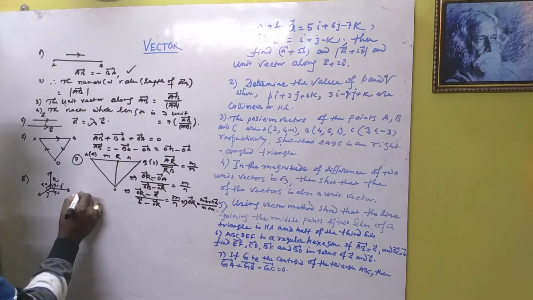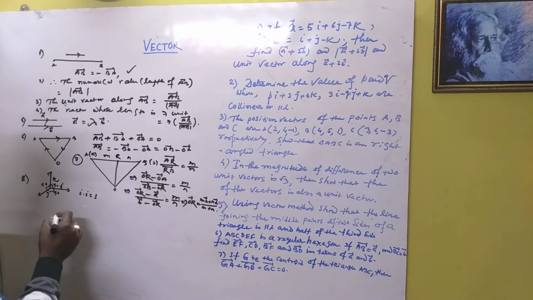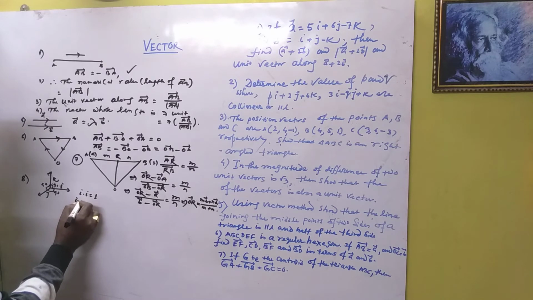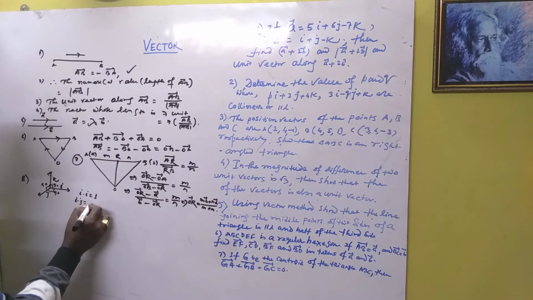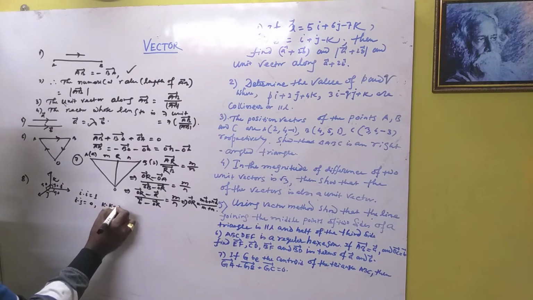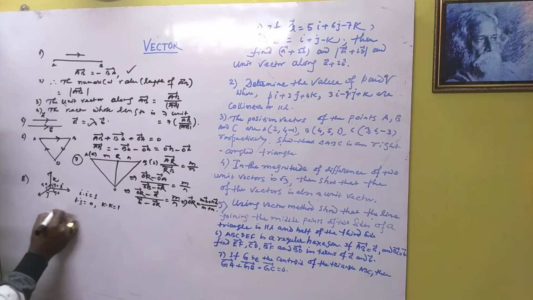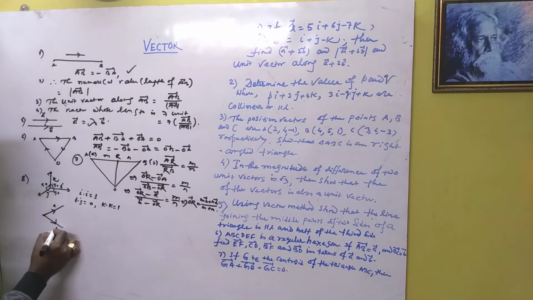So that's why you can easily write i dot i is equal to 1. How can we get this 1? Just wait. i dot j is actually 0, but the same vector with the dot product is always equal to 1. Now take a discussion with that. If the vectors A and B, see carefully, A is in this direction, B is in this direction.